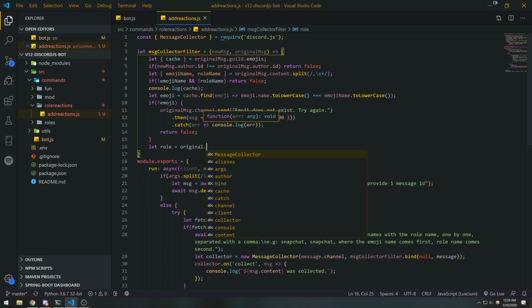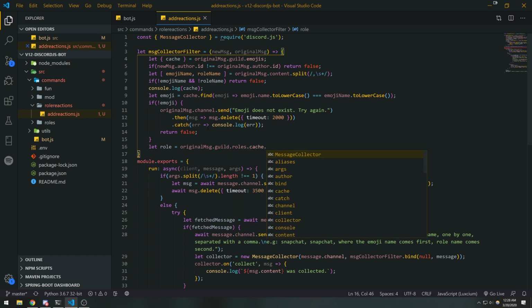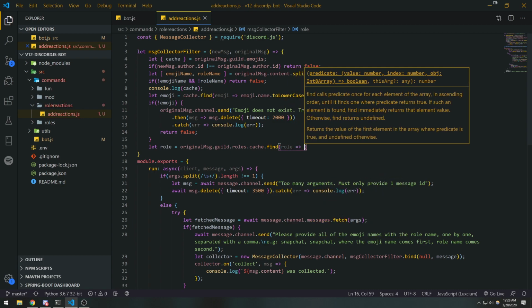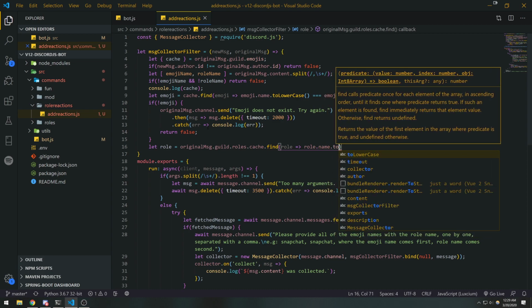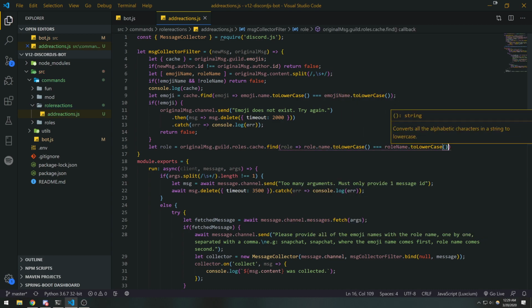Yeah, we'll just do this original message .guild .roles .cache, and we're gonna say find role. And for this predicate function, we're gonna reference the role name dot to lowercase equals role name dot to lowercase. Okay. And if this returns true, that means it's going to give us a role.